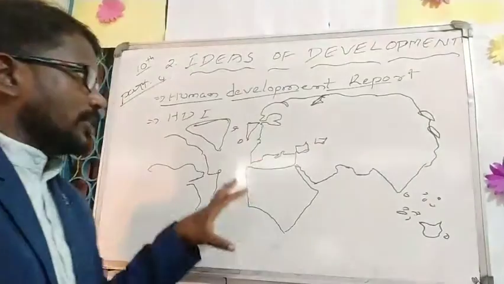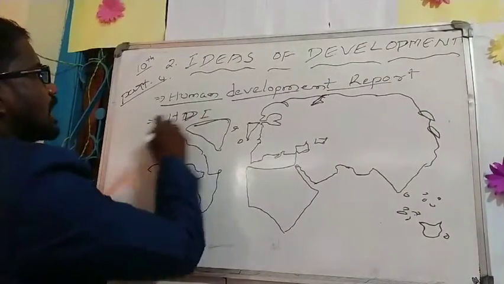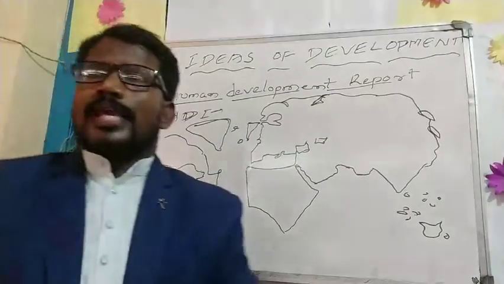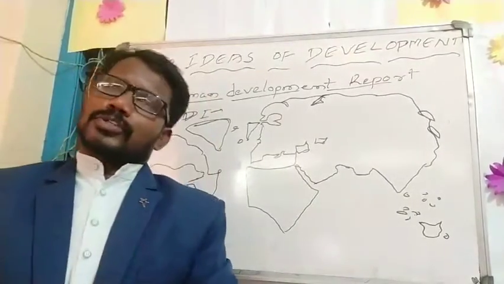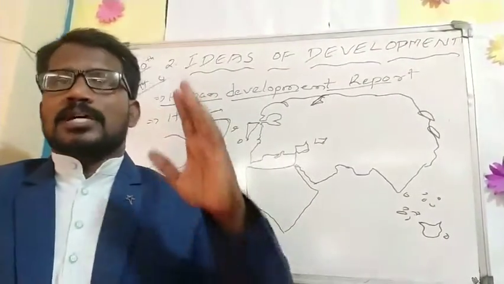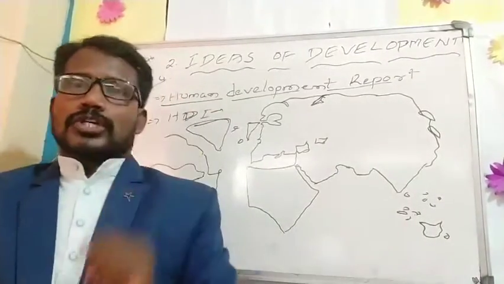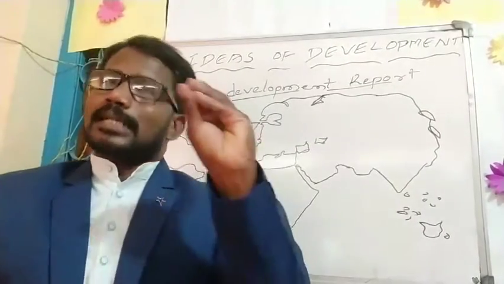So every country in the world, how can we measure HDI? First income, second the health conditions, and third the education facilities or education percentage. These are the indicators of human development.